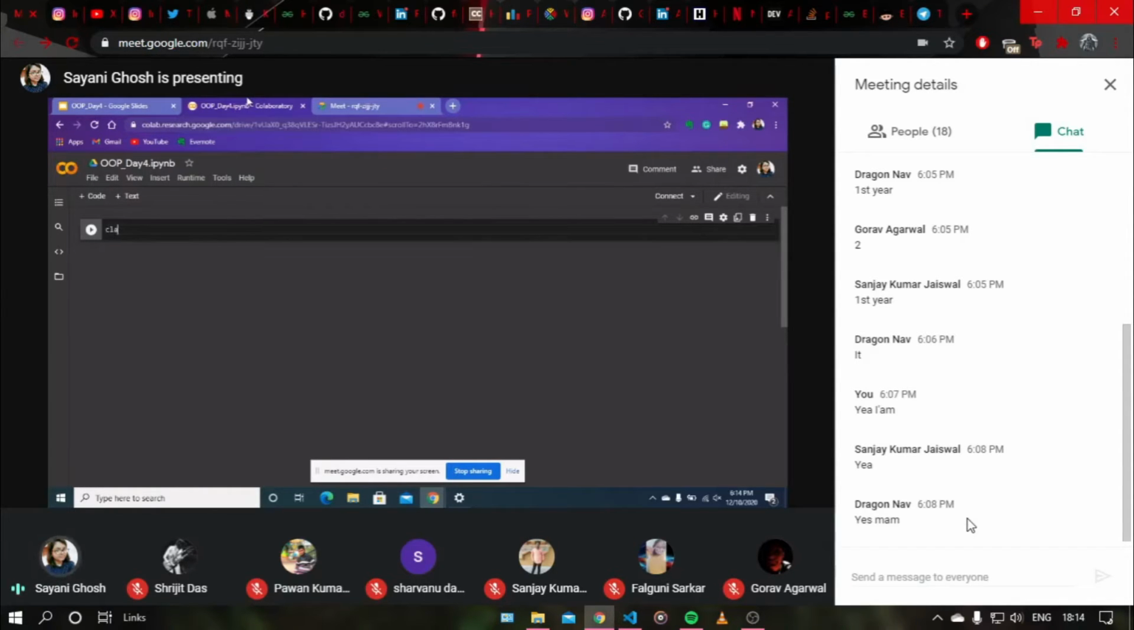Let me create a class named, suppose, student. For that, I need to mention the first keyword, that is class. Then I have to mention the class name. This can be any valid identifier name, any valid variable name. So student, and then I put a colon. This is the very first line of the class definition.